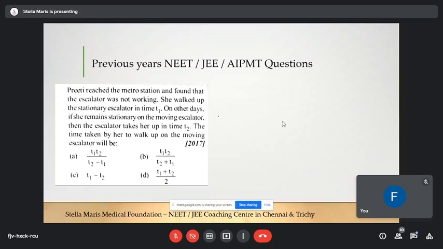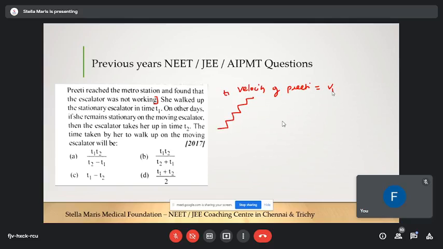So for the first situation, only Preeti is moving, and the escalator is not moving. It's not working. For this the time taken is T1, that is given in the question. For this situation I'm going to name the speed, that is the velocity of Preeti, because only Preeti is moving. Velocity of Preeti is equal to V1.